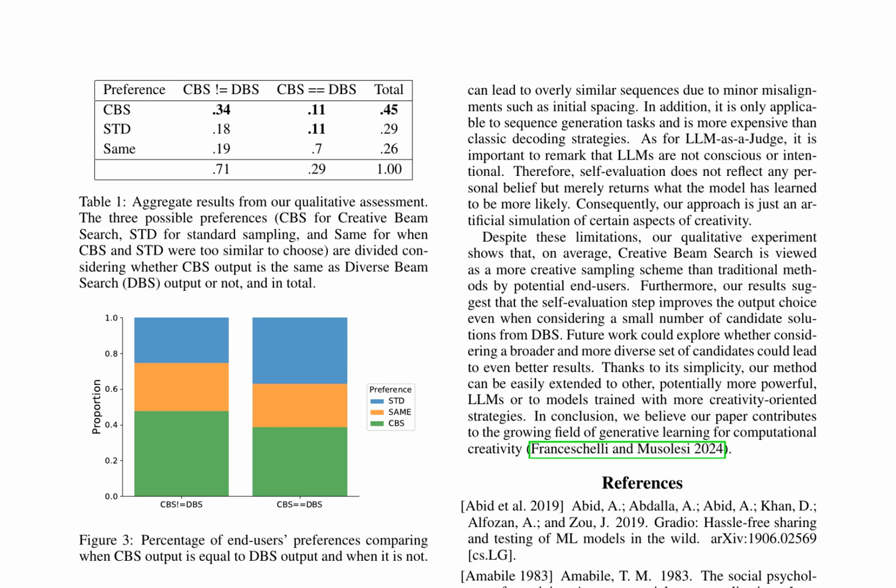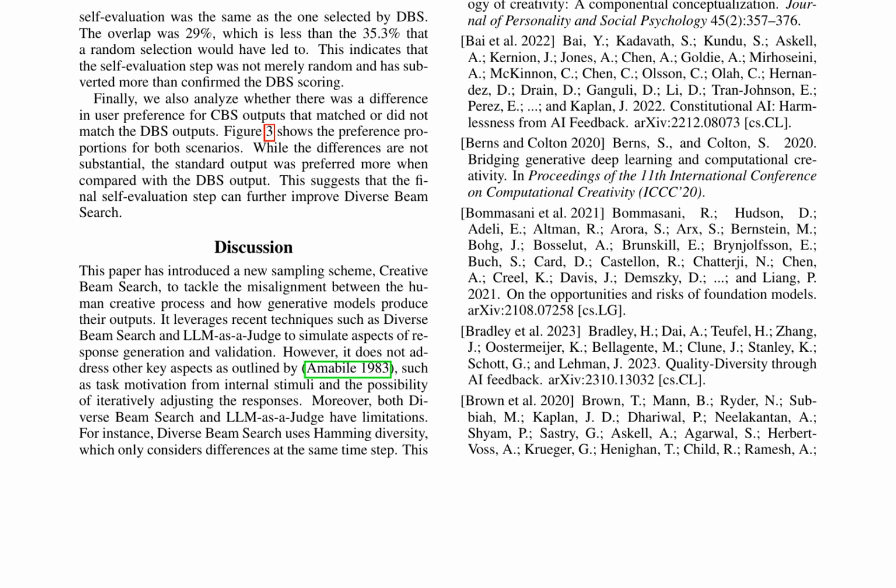This scoring function is based on a combination of likelihood, fluency, and novelty metrics, which are weighted to prioritize creative outputs. In contrast, standard sampling methods rely solely on likelihood-based scoring, while DBS incorporates a diversity-promoting component. The qualitative assessment involves a user study, where participants are presented with text generations from CBS, DBS, and standard sampling methods. The results show that CBS achieves a higher user satisfaction rate compared to standard sampling methods, with 63% of users preferring CBS when its output differs from DBS.